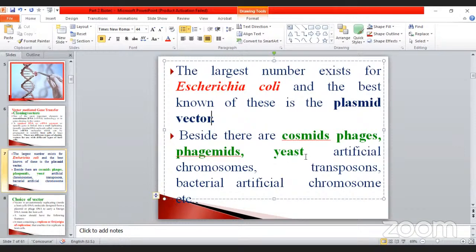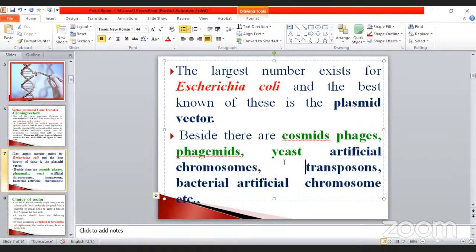Yeast is a unicellular fungus; others are multicellular. Not only that, there are also yeast artificial chromosomes, transposons, bacterial artificial chromosomes, etc. These all have vector characteristics. Sometimes they may ask the question, which one of the following is not a vector? Sometimes they may ask which one is the best known one. Like that, they may ask the questions. So these are very, very important, my dear students.